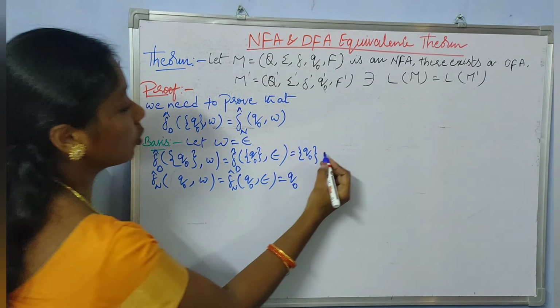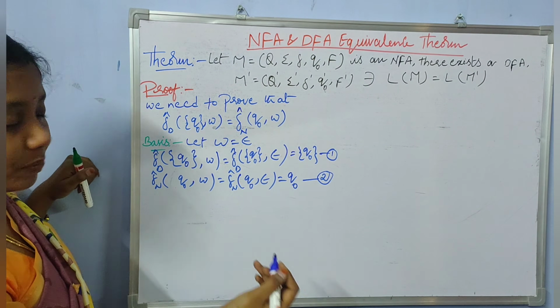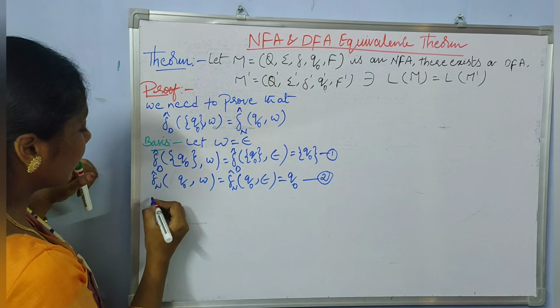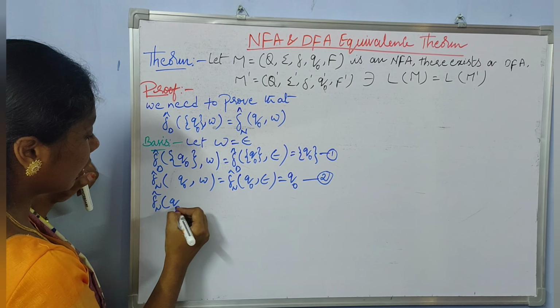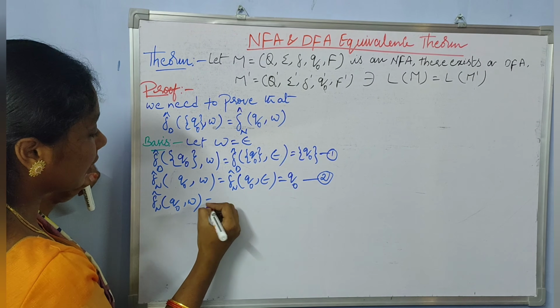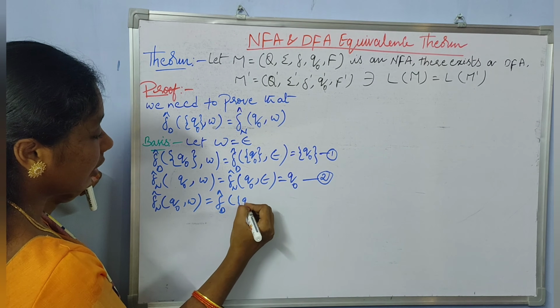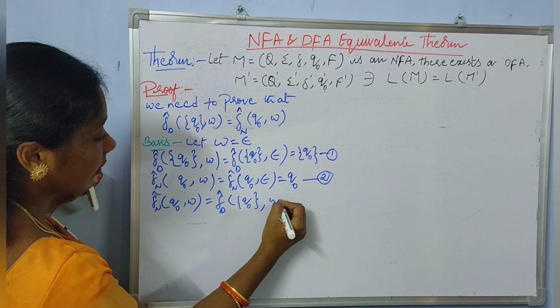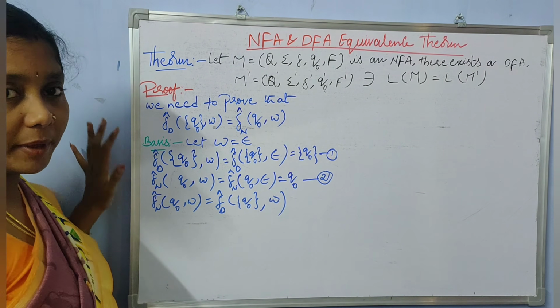So let's say this is 1 and this is 2. From 1 and 2, the extended transition function of Q0 comma W of NFA is equal to the extended transition function of DFA with Q0 comma W. So we have proved it in the basis part.